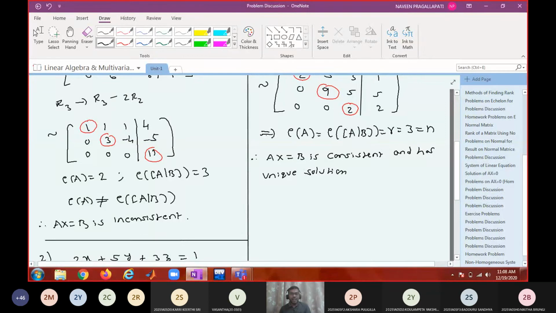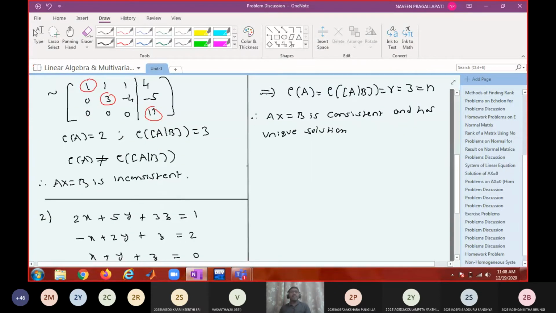How do you solve the non-homogeneous system now? Because it is consistent, we want to solve it. How did we solve the homogeneous system after converting into echelon form? We wrote the equivalent system, or the reduced system of equations. Similar way, write down. So Ax equal to b is equivalent to